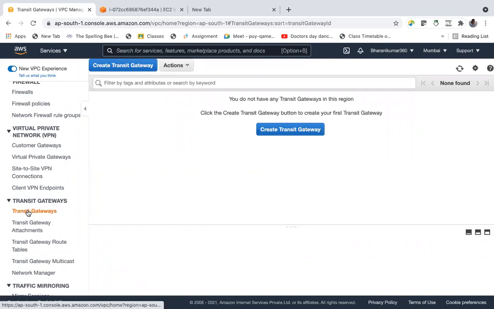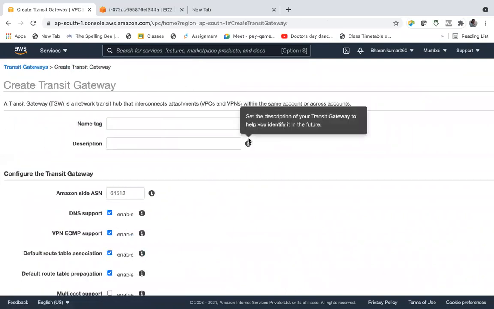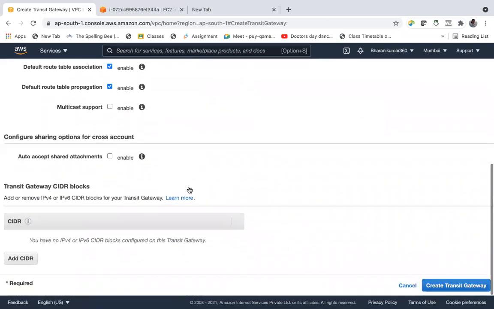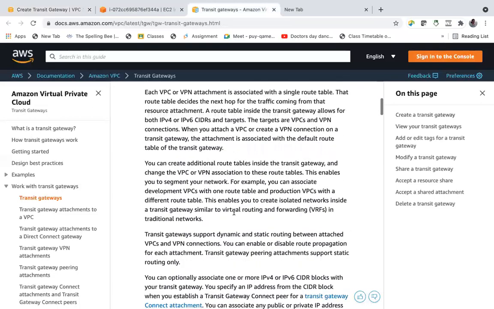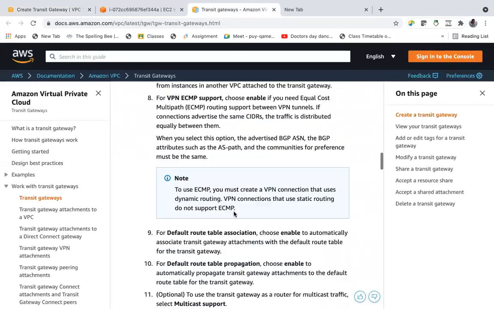So how this transit gateway works is, let's say create transit gateway.